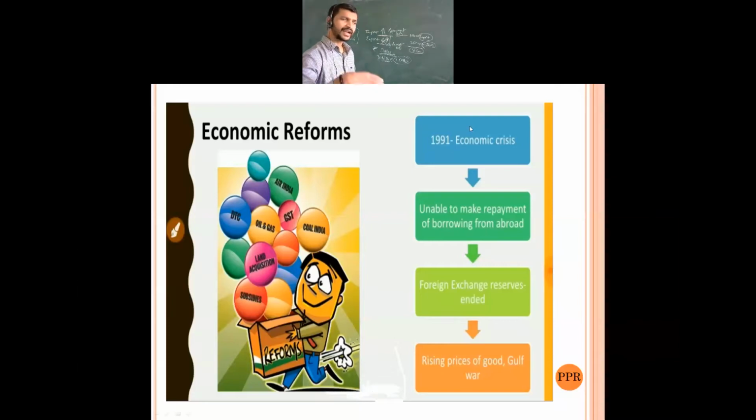Then further, at one stage we got stuck with the banks, the IMF and the World Bank, with certain conditions. We required a fund to overcome this deficit. Deficit means what?